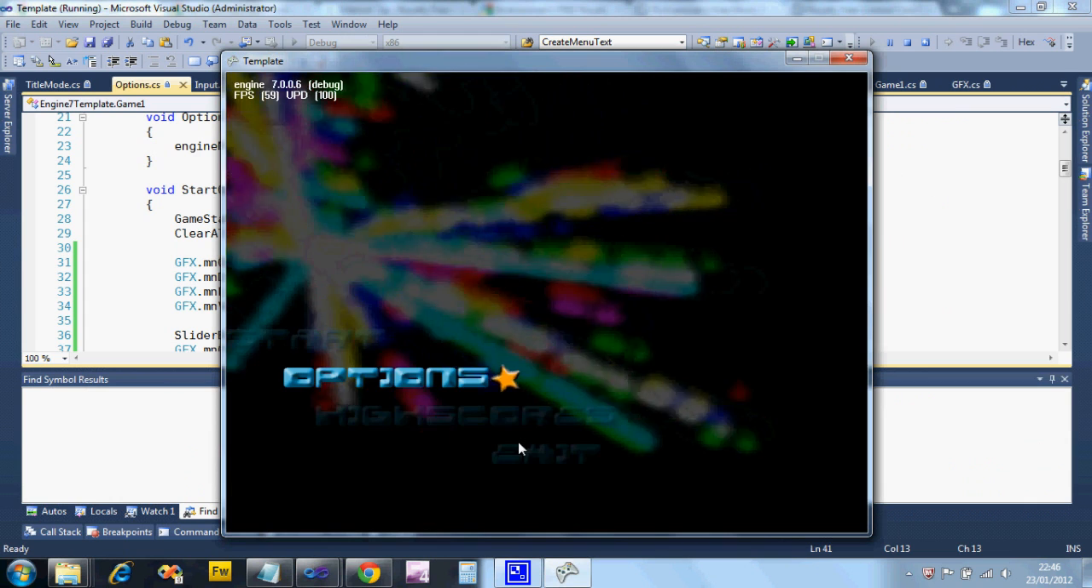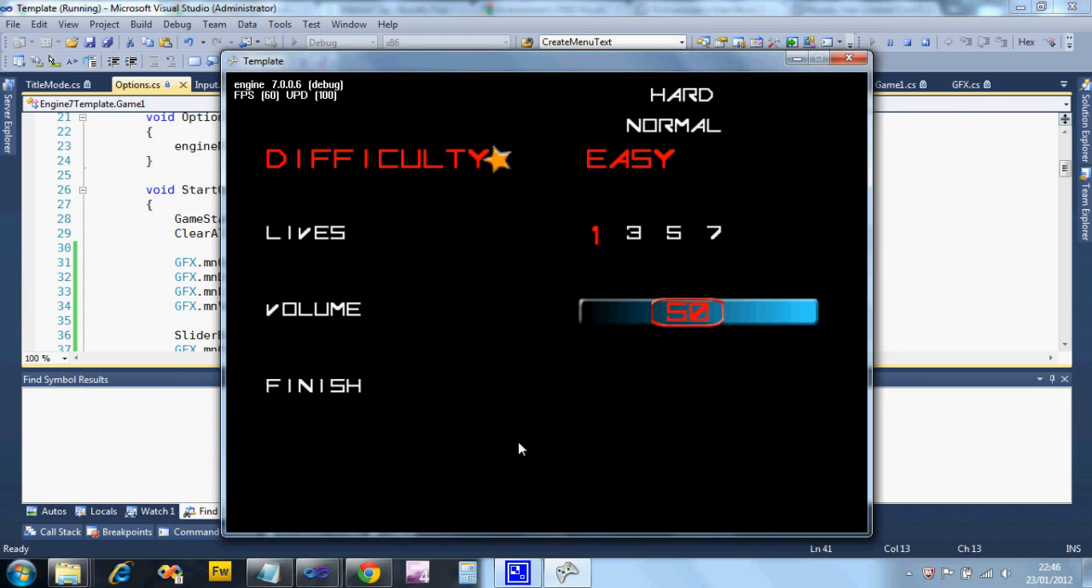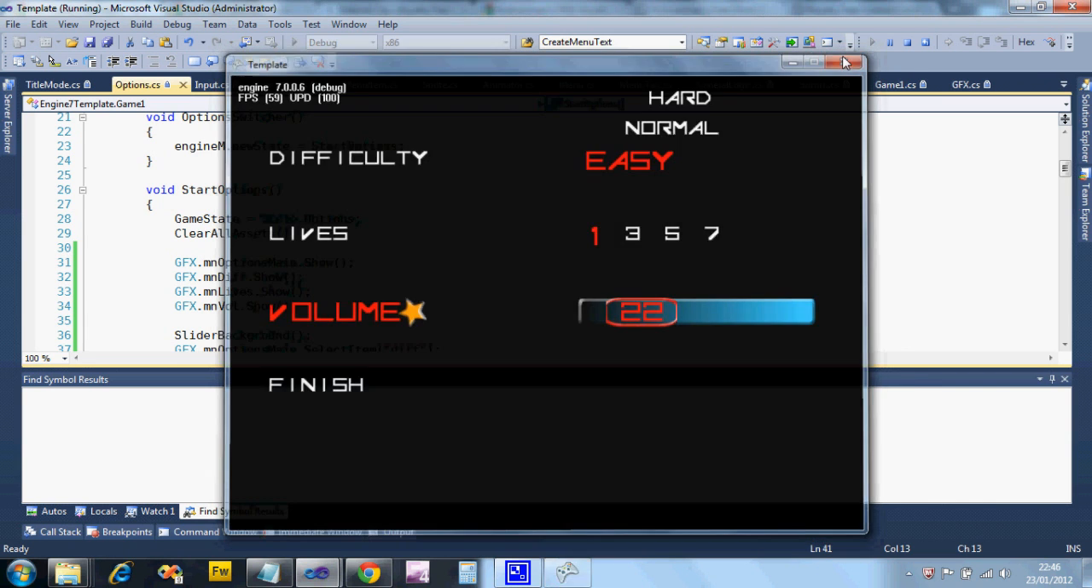So I'm going to increase my volume a little bit. Okay, I've got a volume slider here, but it didn't do anything. So I'm going to show you how to change the volume, and then I'm going to show you how to use the slider to pick up that volume change.